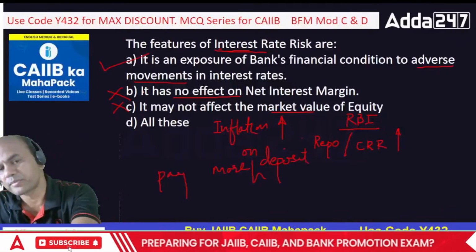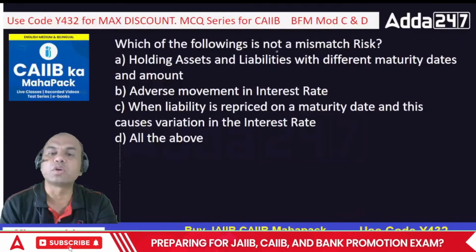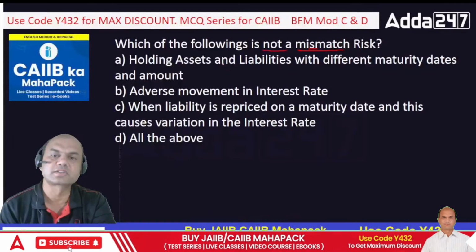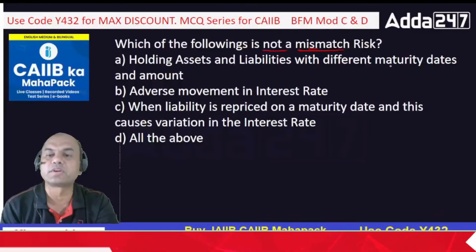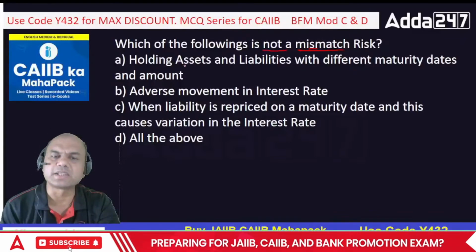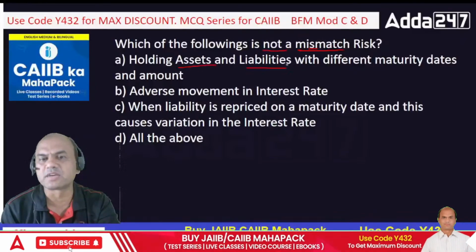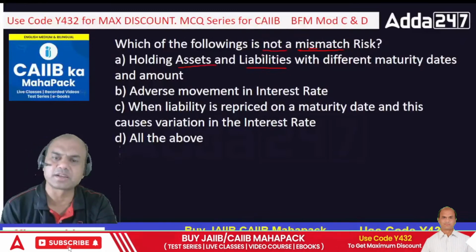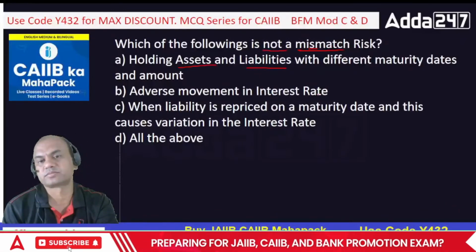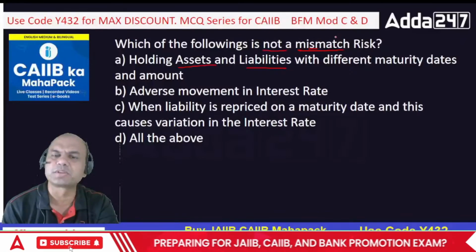Okay, which of the following is not a mismatch risk? Remember, not. Not a mismatch risk. Holding assets and liabilities with different maturity dates and amounts. So that will definitely result in a mismatch, isn't it? Right? Adverse movement in interest rates. This is not related to mismatch actually.